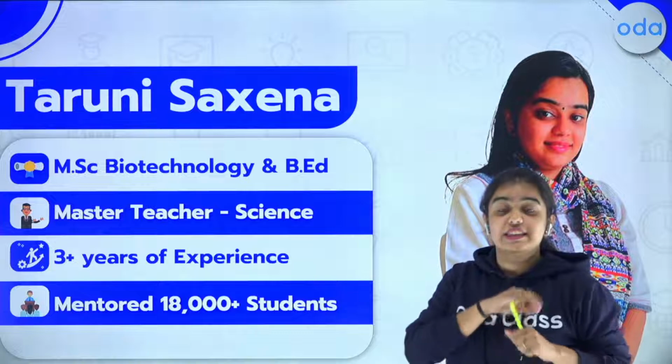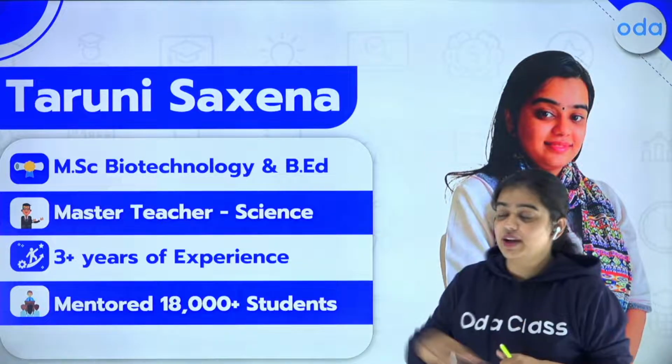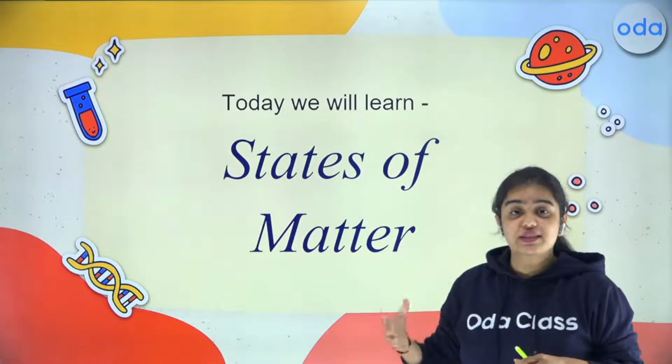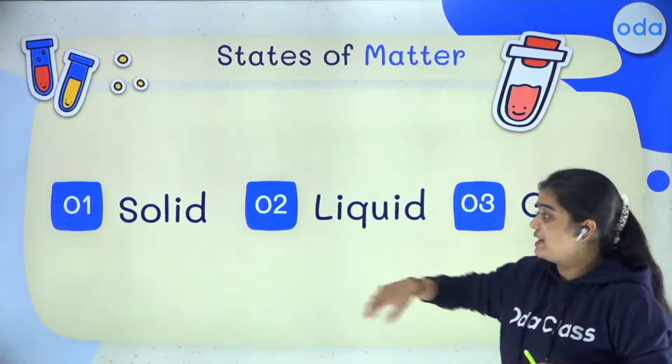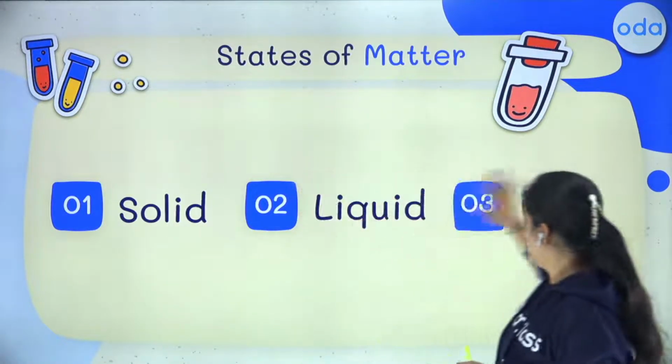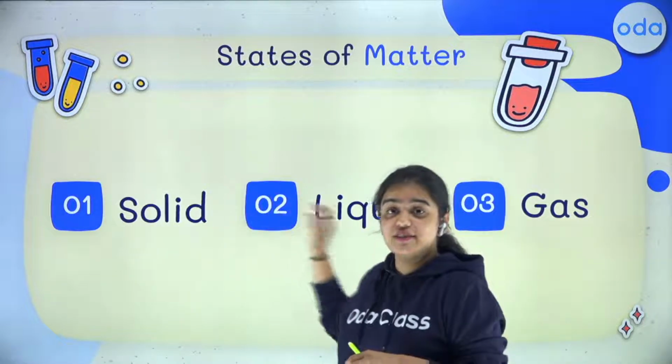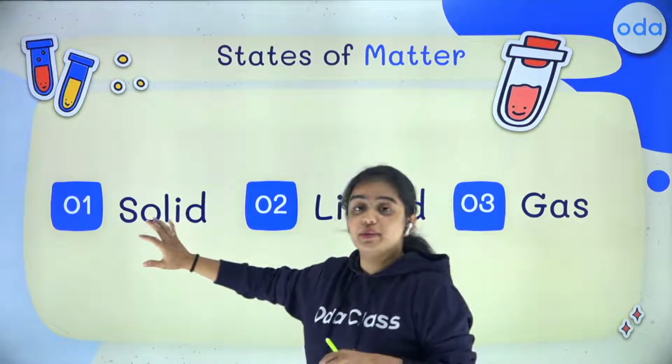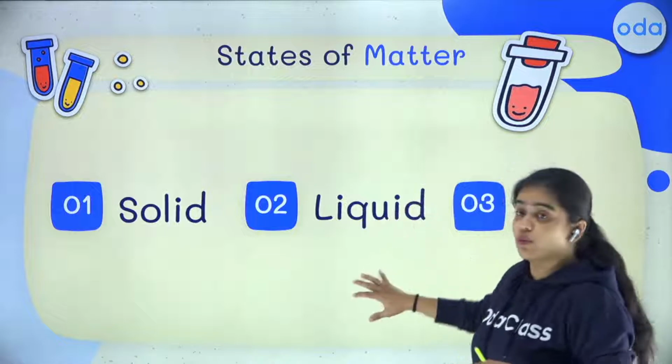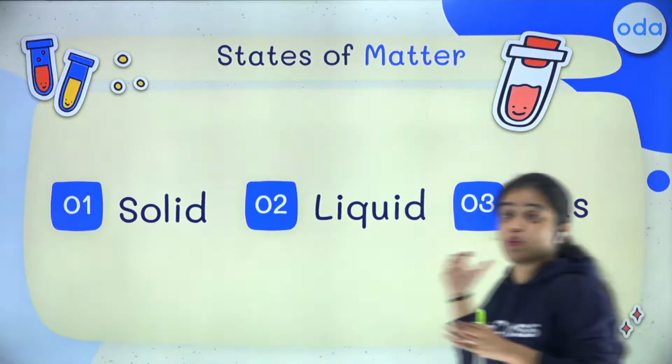Today we are going to learn the effect of temperature on states of matter. Before that, let me tell you what the states of matter are. They are solid, liquid, and gas. When I talk about states of matter, an example of a solid is ice, an example of a liquid is water, and an example of a gas is water vapor.